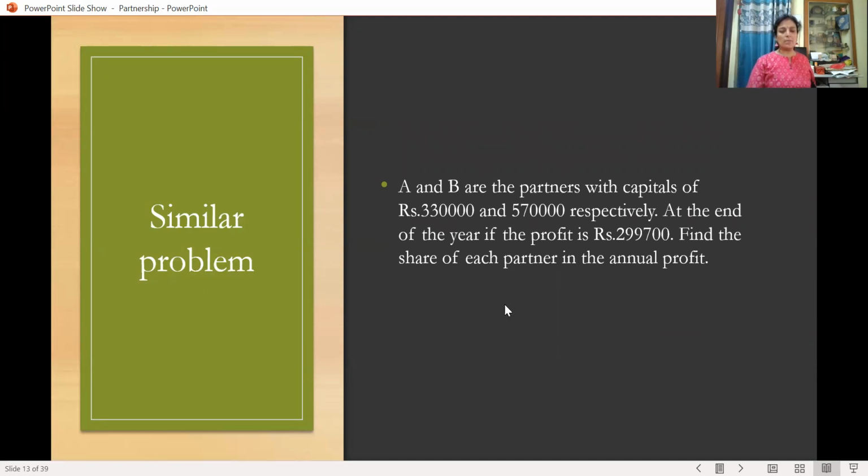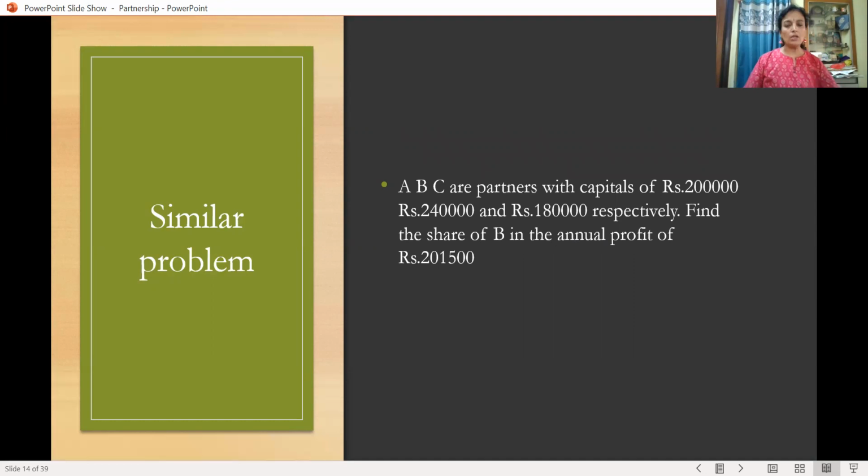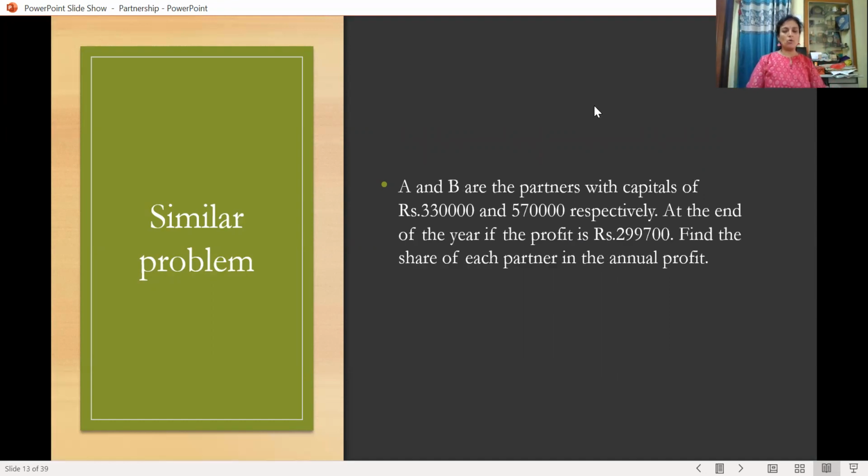And here one more similar problem is there. A and B are partners with capital of 3,30,000 and 5,70,000 respectively. At the end of the year, if the profit is 2,99,700, find the share of each partner in the annual profit. Once again, the same problem, so we have to solve it on our own. What you have to do is take 3,30,000 and 5,70,000. Remove these four zeros which are common. So 33 and 57, these two remain. So the capital ratio is 33 is to 57.